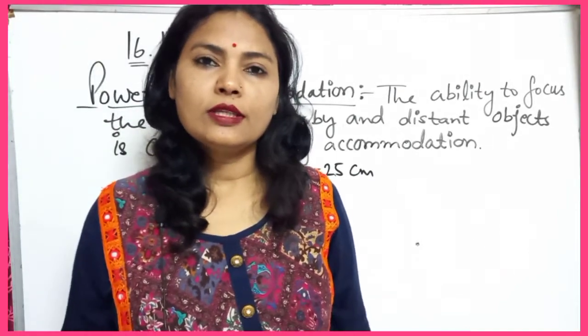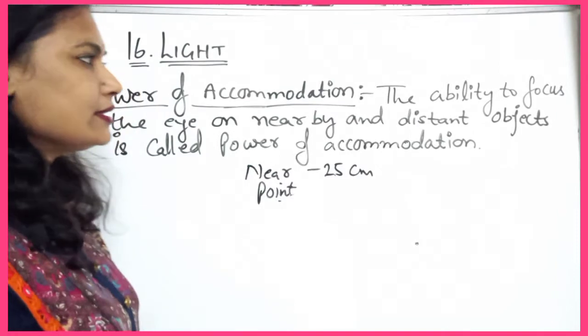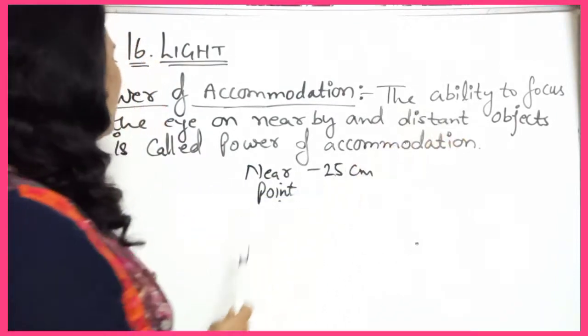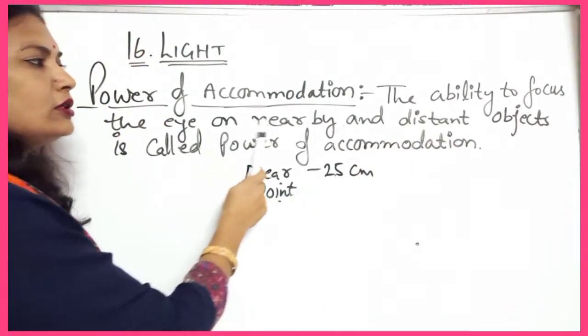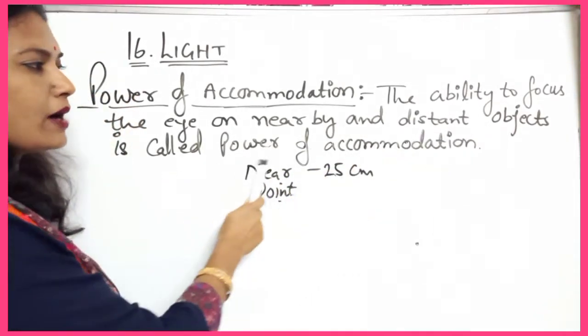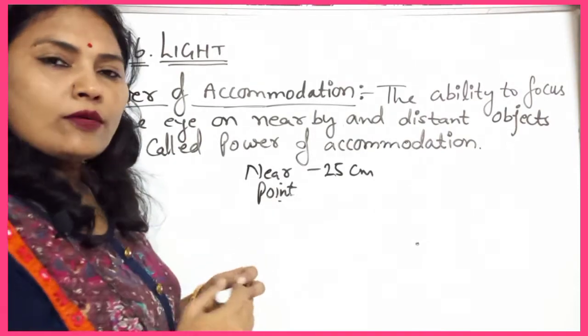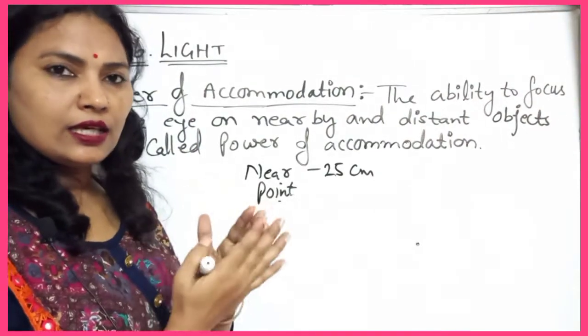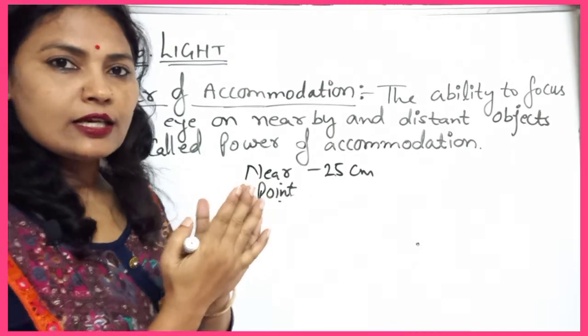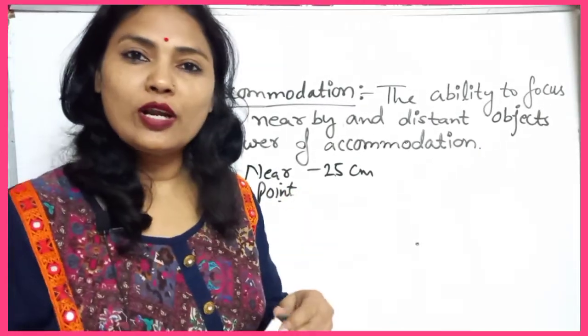So you know the far point. And what is power of accommodation? Let us revise this also. The ability to focus the eye on nearby or distant objects is called power of accommodation. The near point is the point up to which our eye can see clearly, and it is up to 25 centimeter.